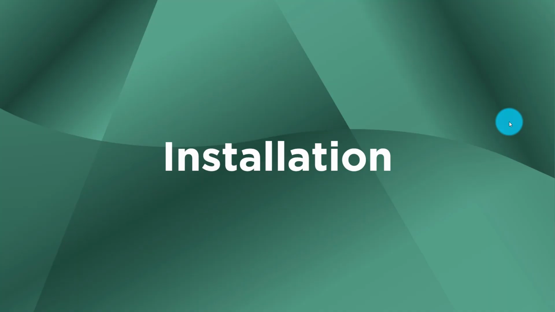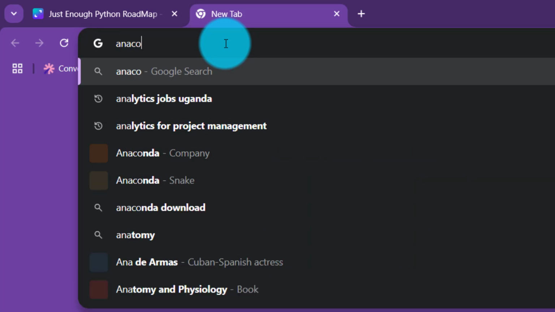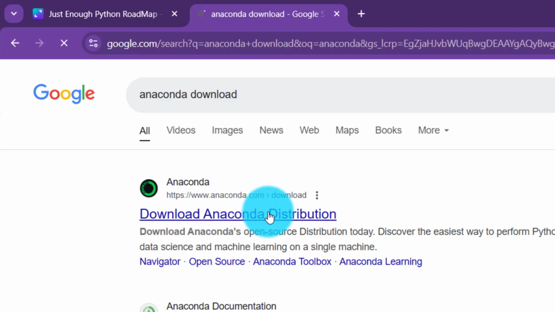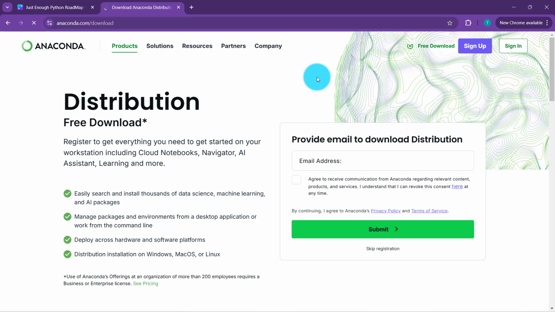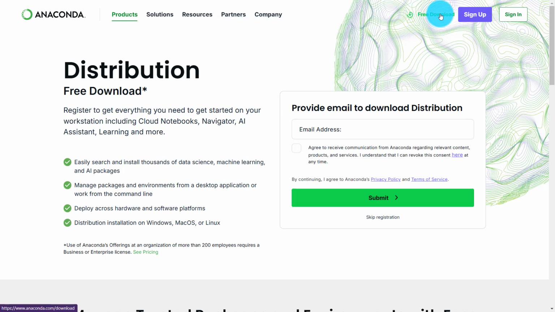All right, let's now dive into our very first step, that is installation of Python and other related packages. So we are going to start by looking at how you can install Python from Anaconda. So basically go to your browser and search for Anaconda download. So it will land you on a page like this. Select Anaconda, download Anaconda distribution. I'm using a Windows system. Here you can now just straight click on this free download.